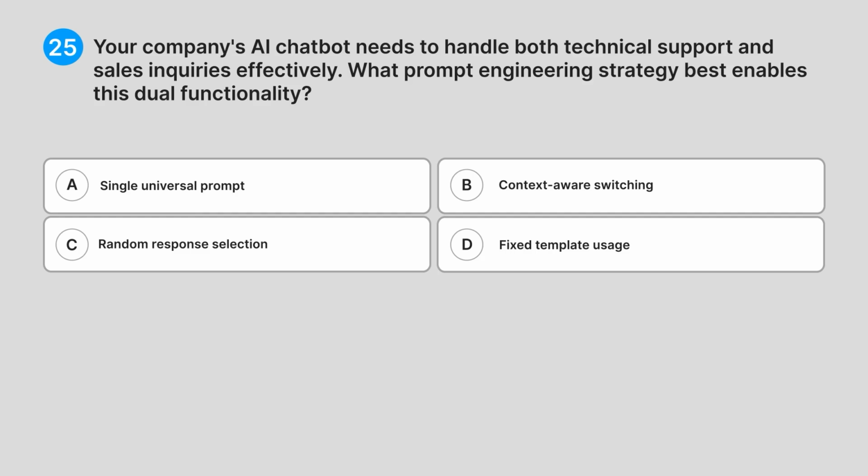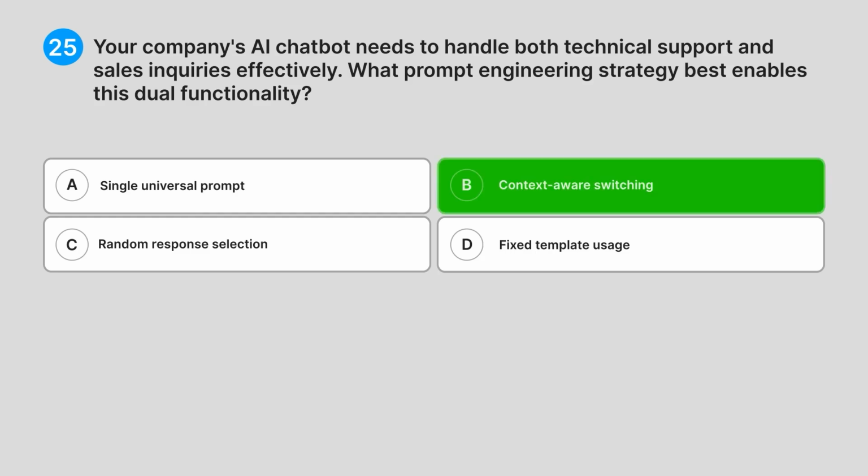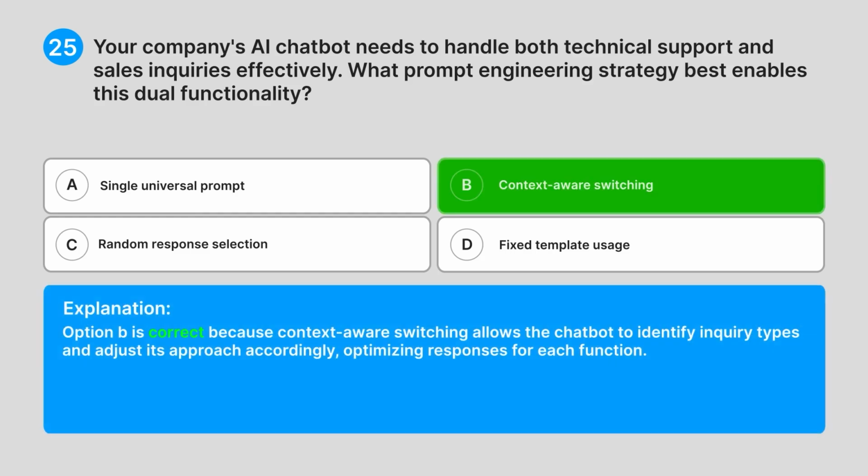Correct answer, B. Context-aware switching. Explanation. Option B is correct because context-aware switching allows the chatbot to identify inquiry types and adjust its approach accordingly, optimizing responses for each function.